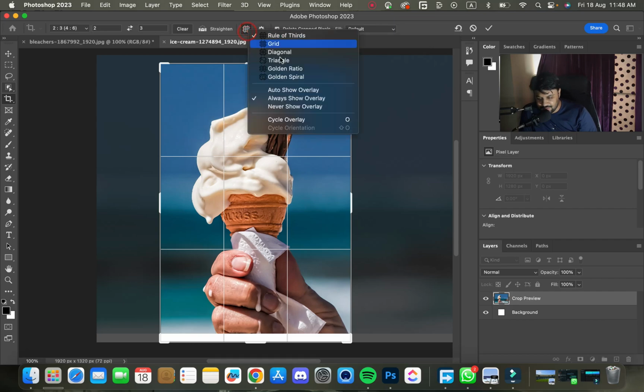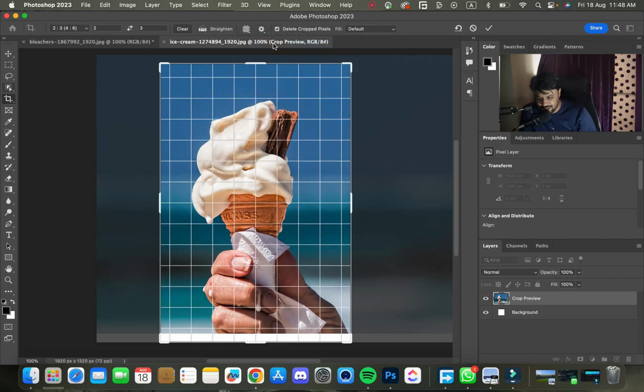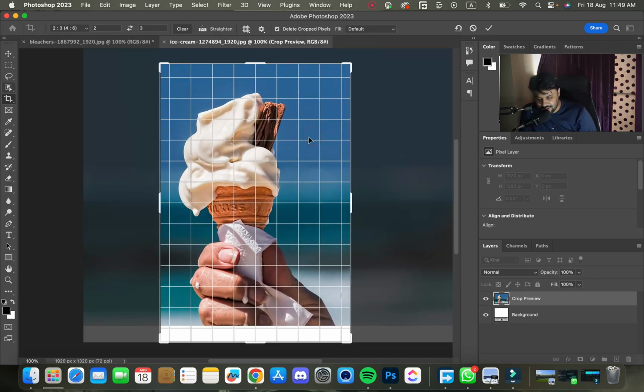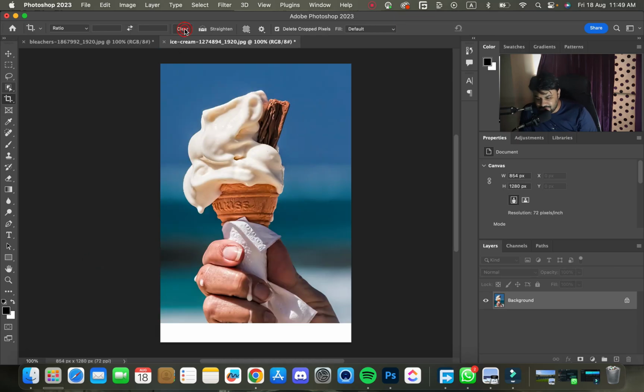Okay, so we have some grids as well. You can align it geometrically accordingly, etc. So clear it. We have a lot of different functions in Photoshop for every tool. By the way, the crop tool, you can say, is a very simple tool, but it has a lot of features. It has a lot of capabilities, as per the name of Photoshop. So this is what you can achieve with the crop tool. Thank you so much.